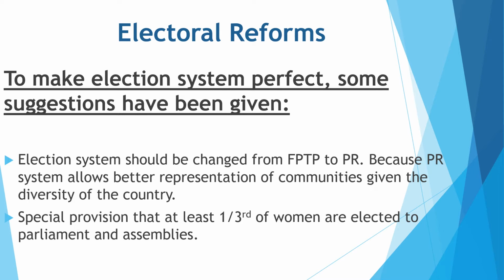So listen to it carefully. The first suggestion is that the election system should be changed from FPTP, meaning first past the post, to the proportional representation system. Why? Because the PR system allows better representation of communities given the diversity of the country. But as you know, in FPTP, each voter has one vote and a candidate is elected from a constituency according to that.